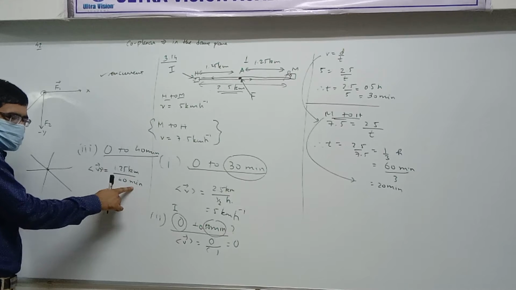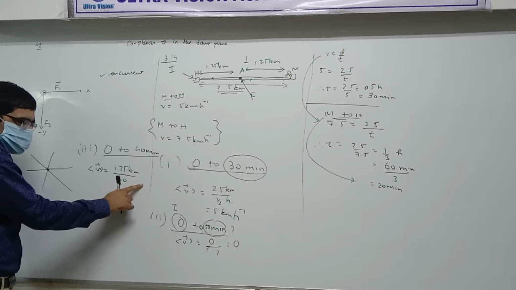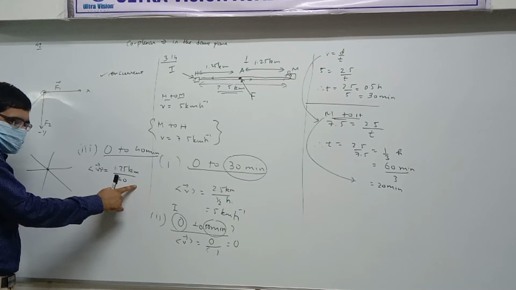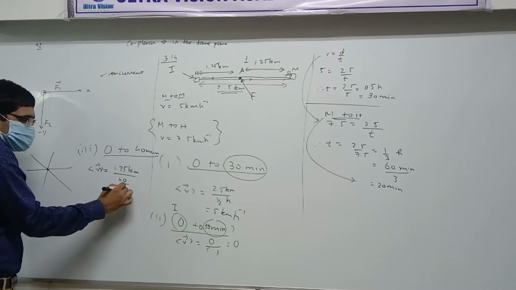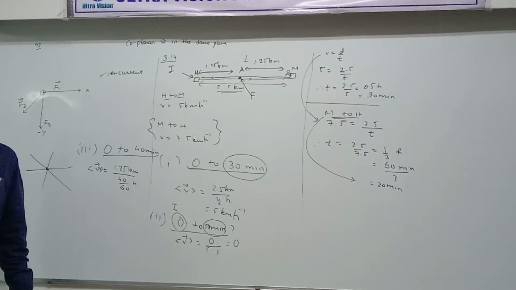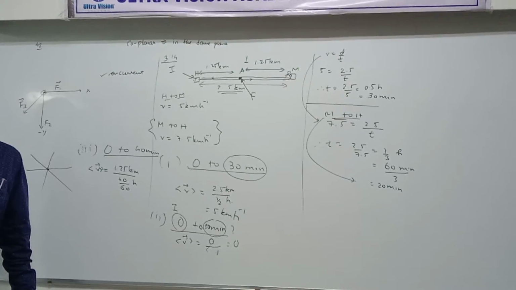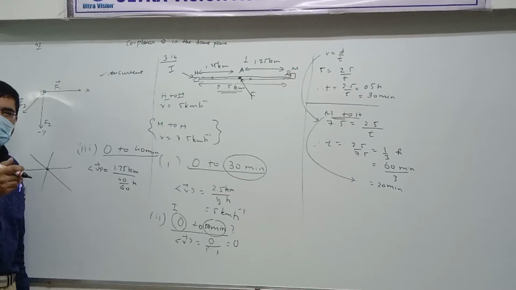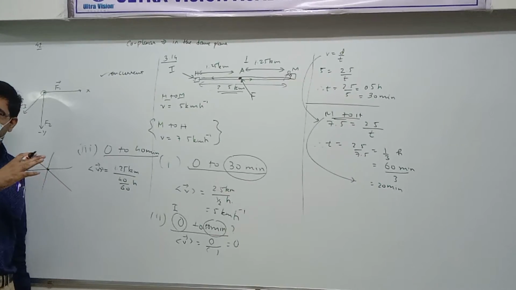We want to convert minutes to hours. So 1 minute is how many hours? 1 by 60. Converting from minute to hour, you should divide by 60. Hour to minute, multiply by 60. Minute to hour, divide by 60. Got it? Completely?